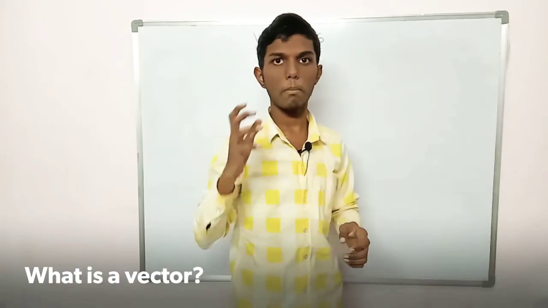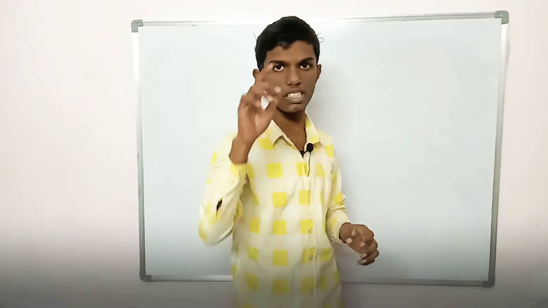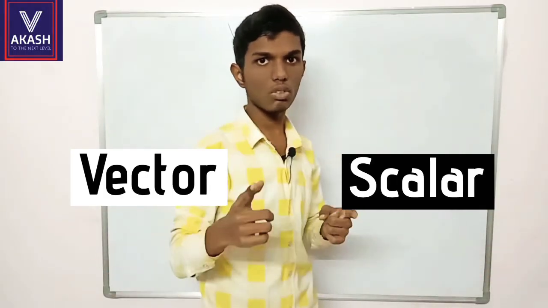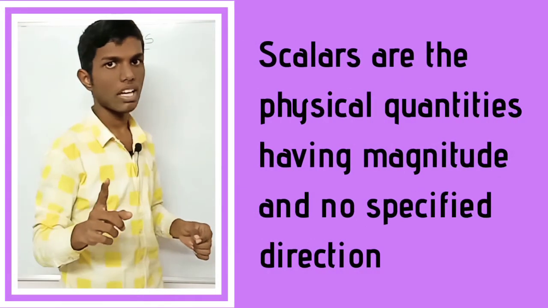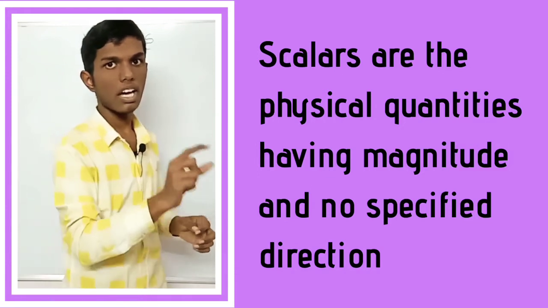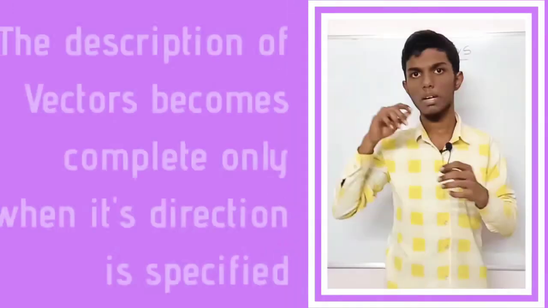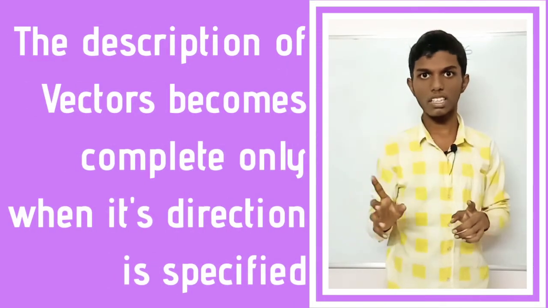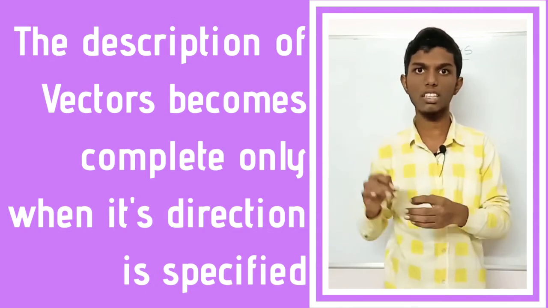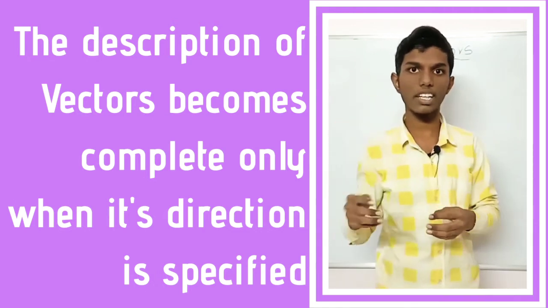A vector is just a physical quantity, which means it can be measured, and there is also another physical quantity which is scalar. Whether it be a scalar or a vector, these both are physical quantities which can be measured. Scalars have a magnitude and no specified direction. They are represented by a number with units aside. But vectors are not that case. Vectors have a specified direction, which makes it an easier way to calculate anything.